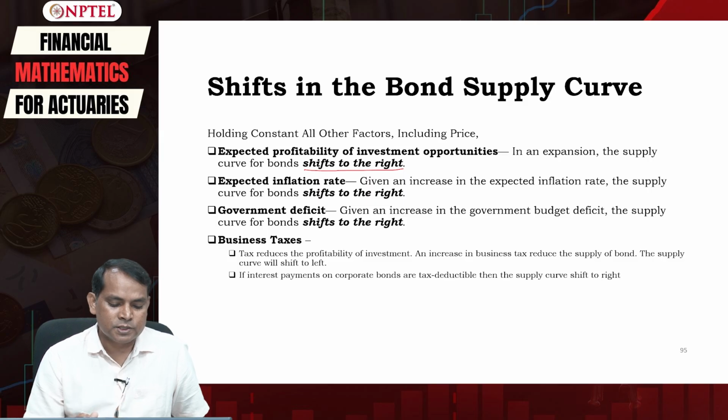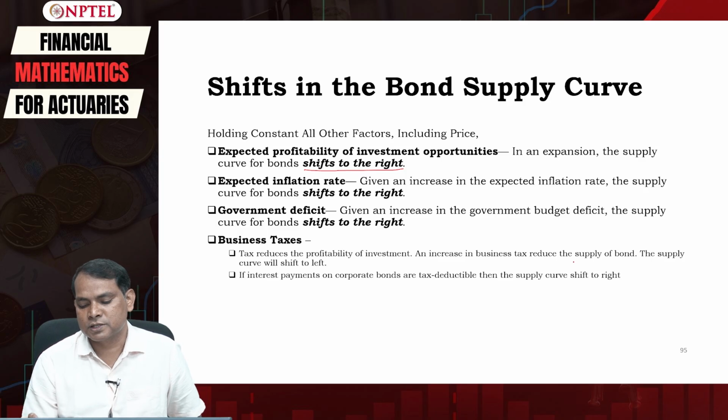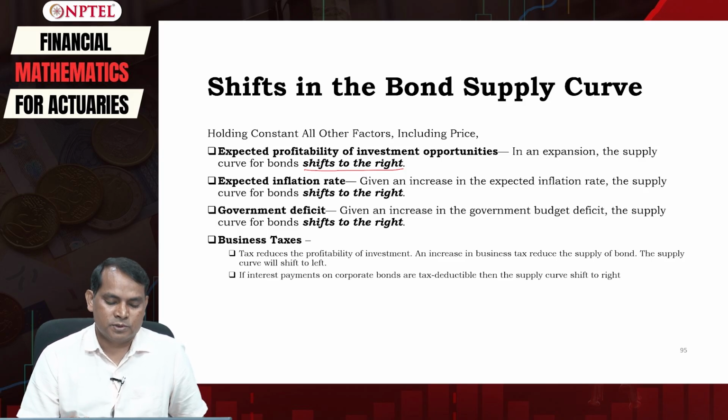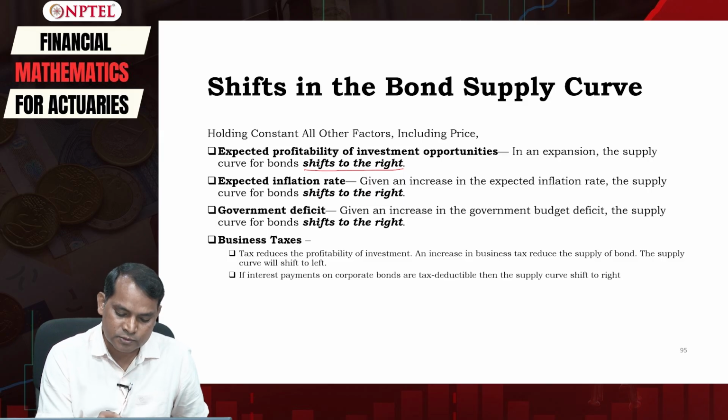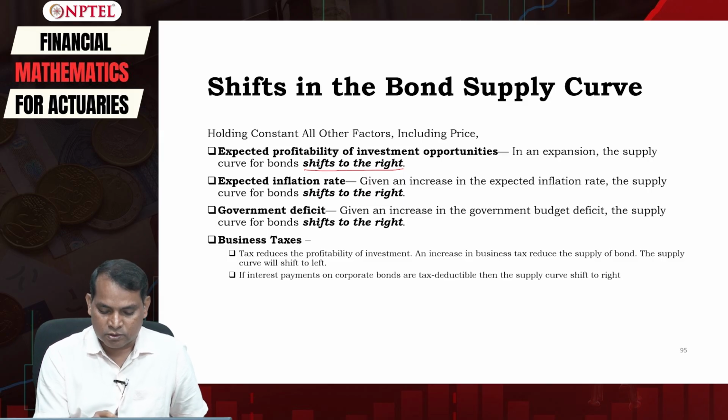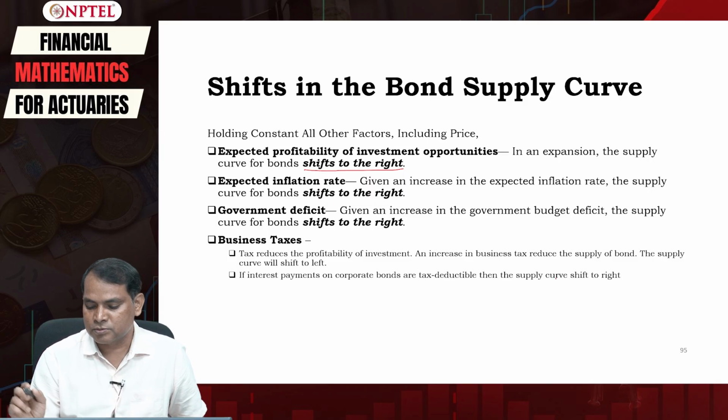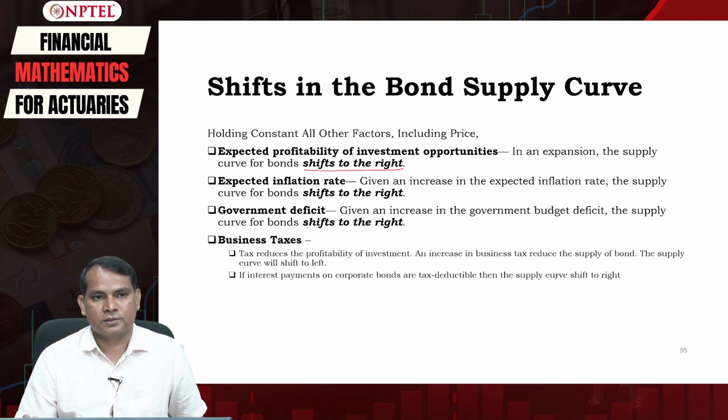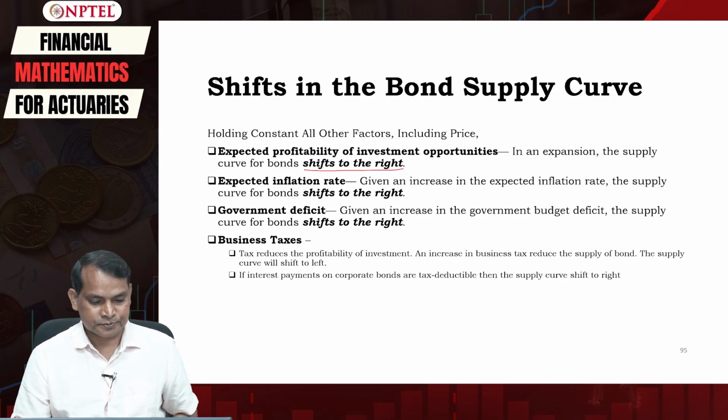But in case of business tax or the corporate tax, tax reduces the profitability of investment, and therefore an increase in business tax reduces the supply of bonds. The supply curve will shift to the left. However, if the interest payments on corporate bonds are tax deductible, then the supply curve shifts to the right.